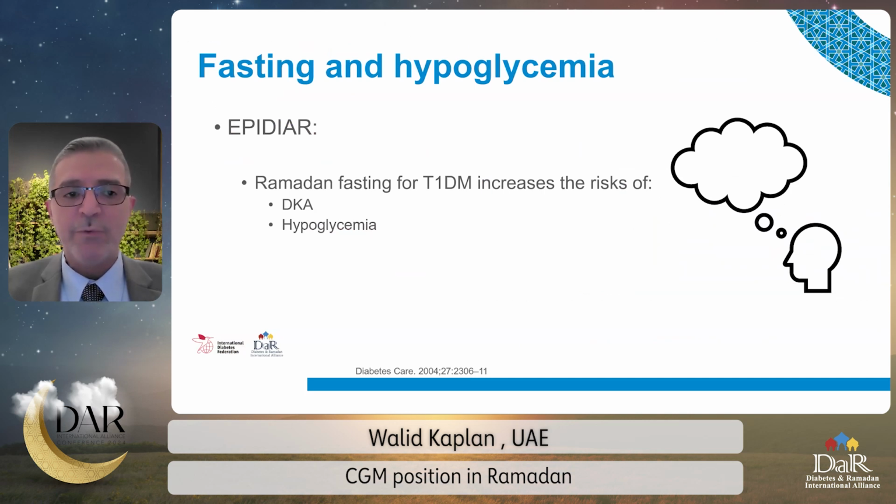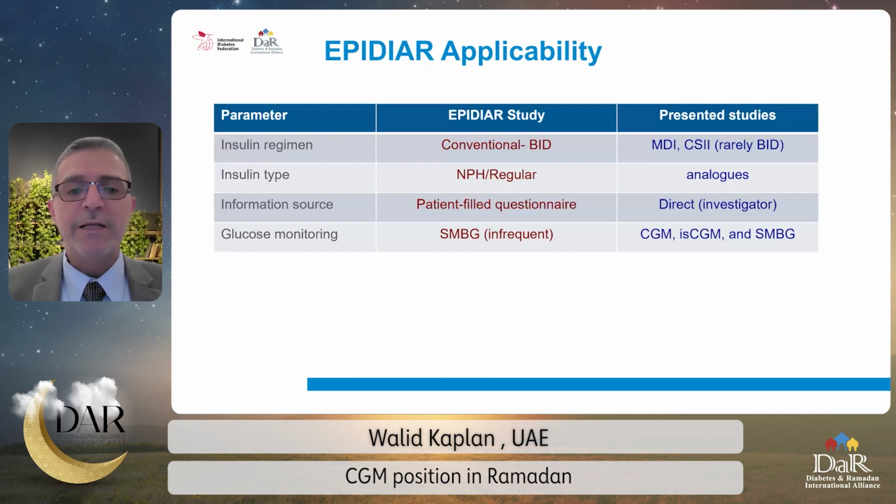Now, one might say, what about the finding of APDR study? They didn't report that the DKA and hypoglycemia were more common in type 1 diabetes patient? And the answer is yes. However, let me bring to your memory that the APDR study was done 20 years ago. At that time, the insulin regimen and insulin type were used different than what we use today. The SMBG was used infrequently, and the data of the APDR study was done by patient-filled questionnaire.